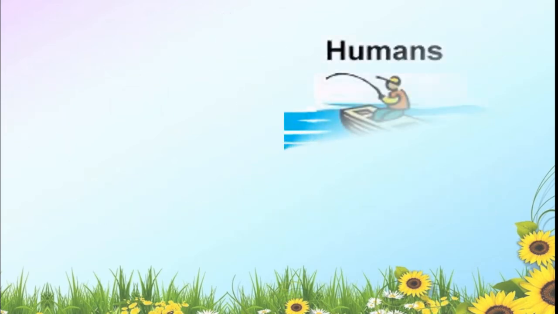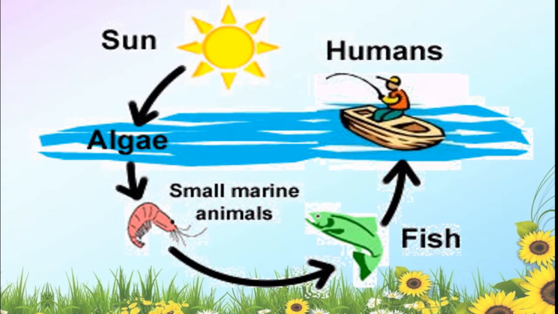Here, the algae present on the still water get the sunlight and they prepare their own food. And in the river, the small marine animals feed on algae. And the small fishes feed on marine animals like prawns and all that. And the human beings feed on the fish, or the fish is the food for humans. Like this, so many chains we can see in our nature.